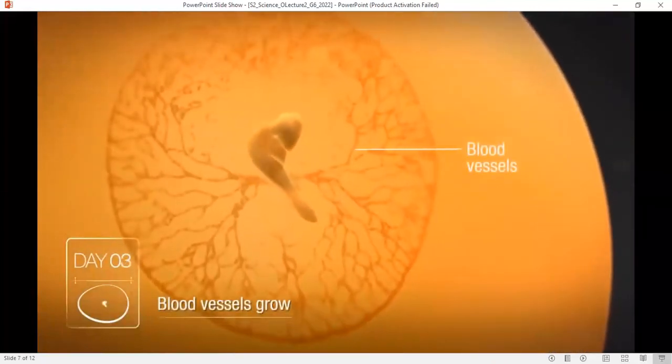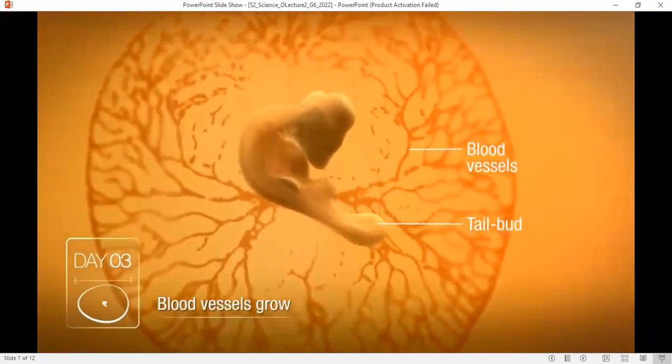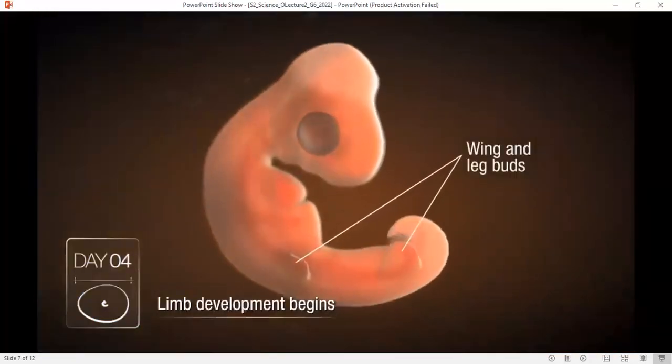Look at the blood vessels growing inside the egg.